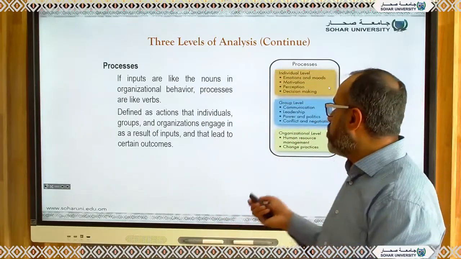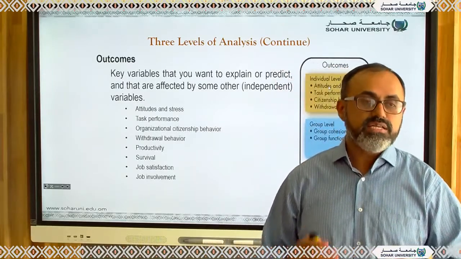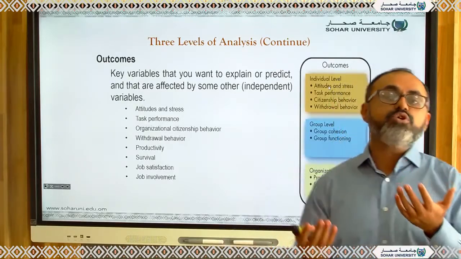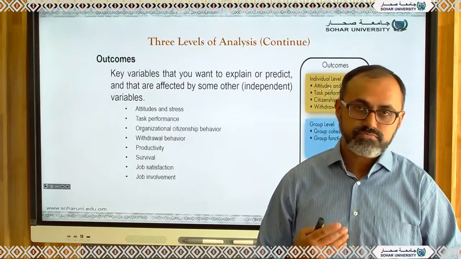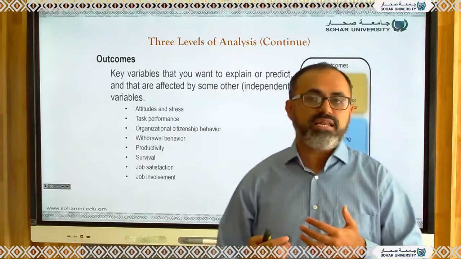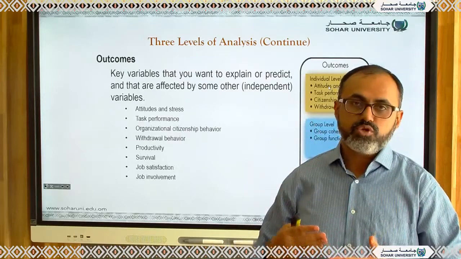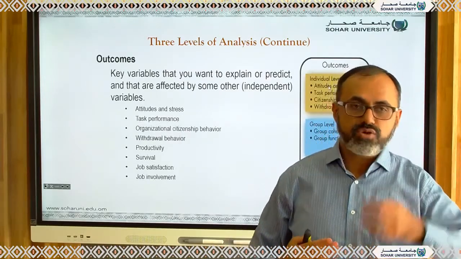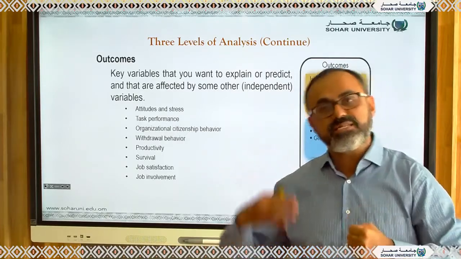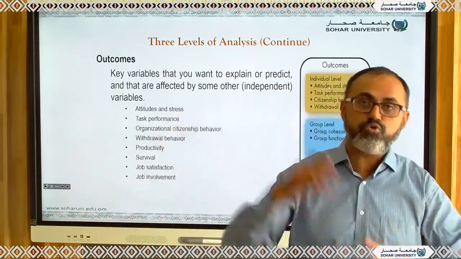Next, let's go to the output variables and the outcomes. These are the major concerns with us normally. Let's talk about the key variables that you want to explain or predict. For example, you want to predict employee performance. Let's say the person was already doing 4 presentations, and should now do 5 presentations. You can change the environment, give him a computer, provide him the resources. If you provide the resources and performance is still not increasing, this means you are unable to explain properly input to output.